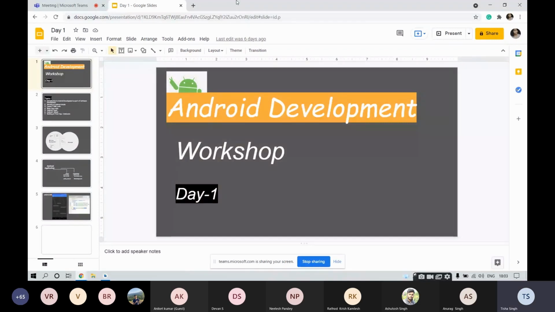So moving forward, let us discuss this workshop. Now, all of you know what this workshop is about. That is why you people are here, right? But let me tell you the why behind it, like why this workshop is being conducted. The reason behind conducting this workshop is to kickstart your journey in the domain of Android application development.